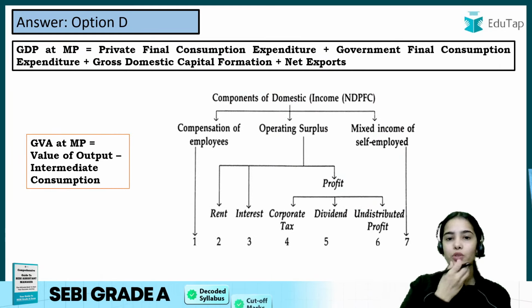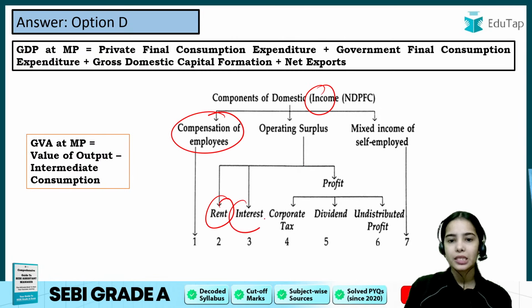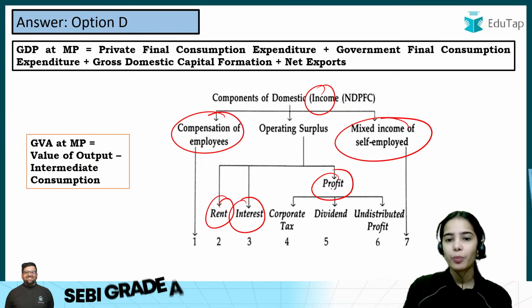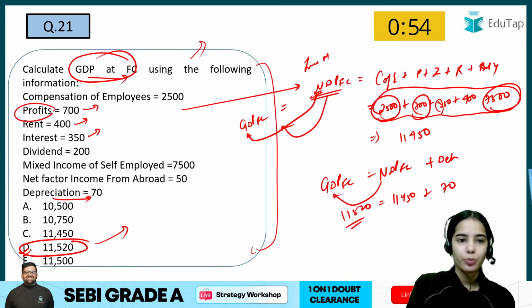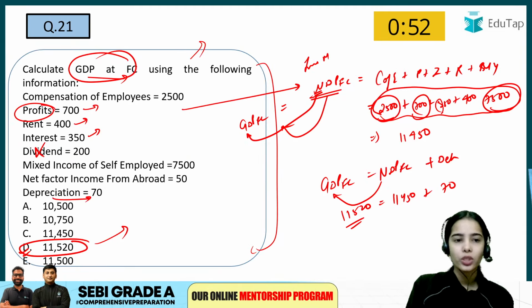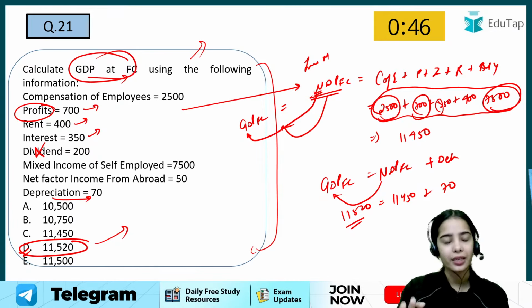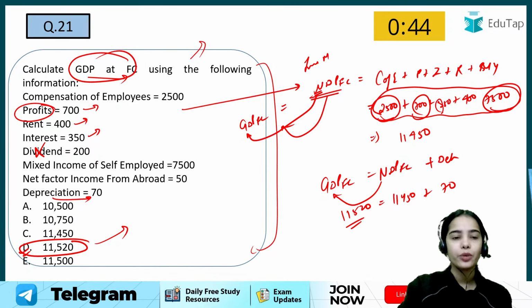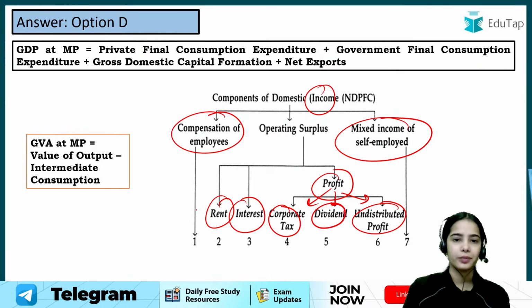So this is the formula. For your income method, the formula is compensation of employees plus rent plus interest plus profit plus mixed income. Profit is divided into 3 parts: dividend, undistributed profit and corporate tax. So if profit is directly given, add the profit, and ignore the dividend and the other parts, because the dividend, the corporate tax and the undistributed profit are already added in the profit itself. But if the profit is not given, then you can add the dividend, undistributed profit and corporate tax if they are given. So that's the idea.